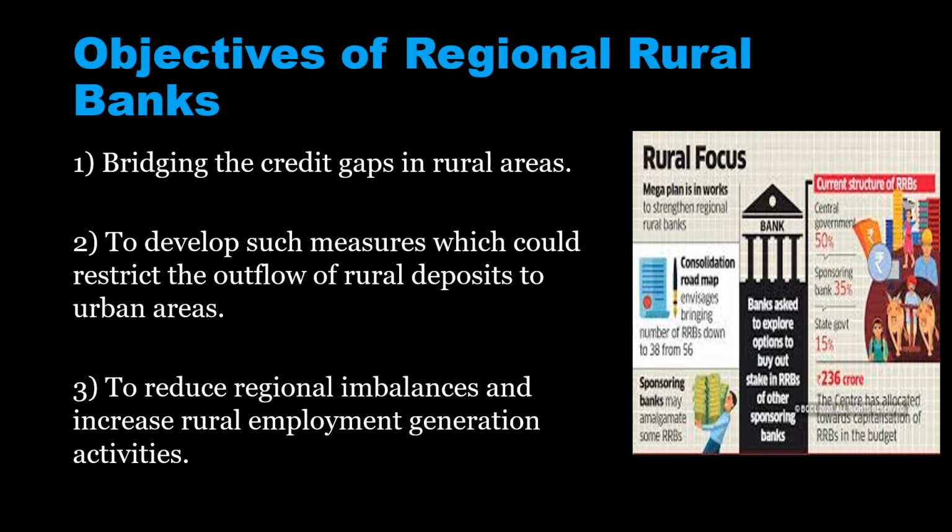That is why, to control the inflow and outflow of money within rural areas, they planned for regional rural banks. Next, to reduce regional imbalance and also to generate more employment opportunities in rural areas. So these are the three main objectives.